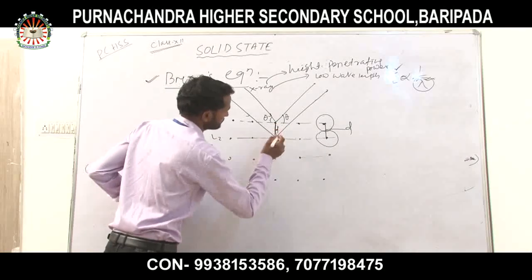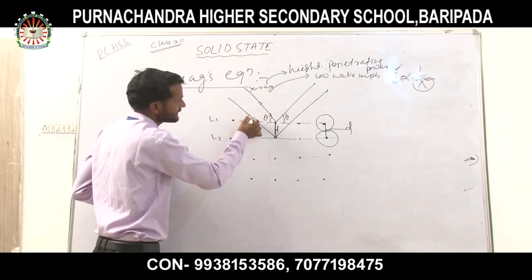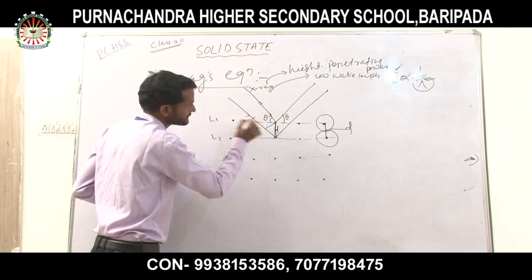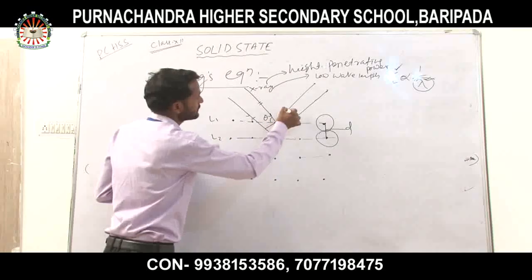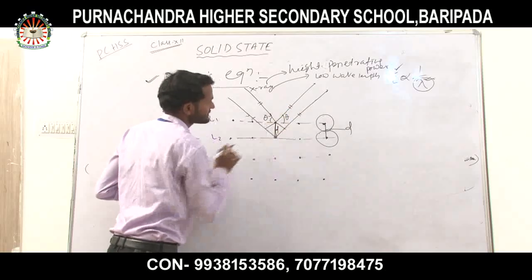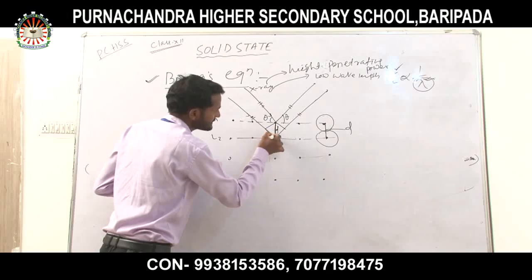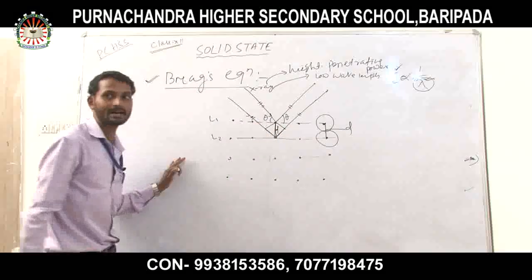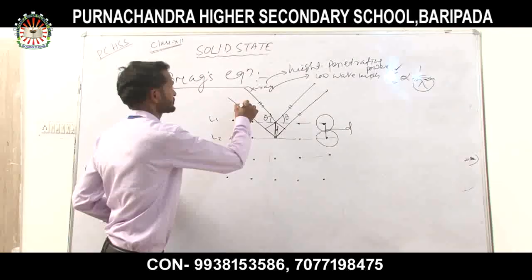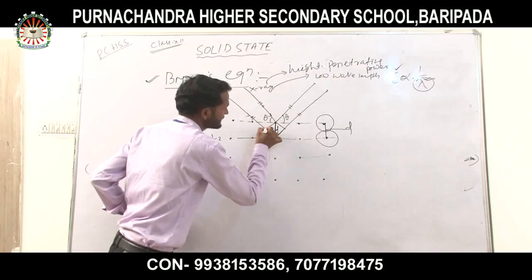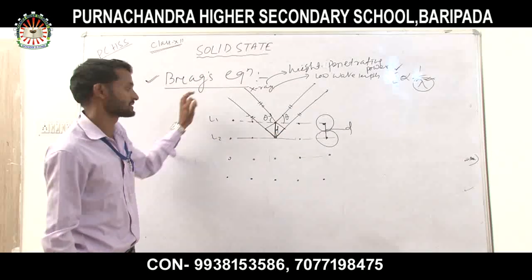Now the path difference: this distance is equal to this distance, and this distance is equal to this distance, but that is the distance or path difference from this first X-ray diffraction. Now that distance has to be calculated, that will give the Bragg's equation.